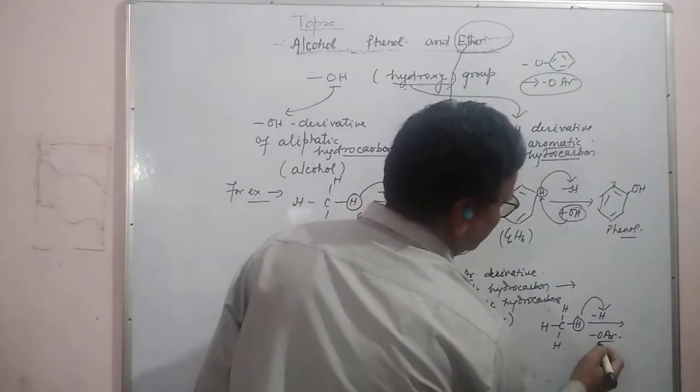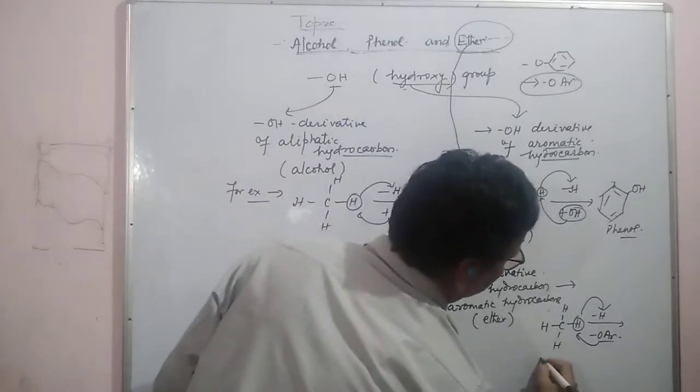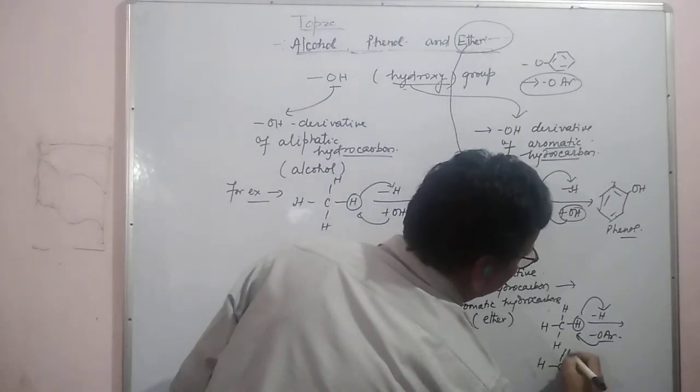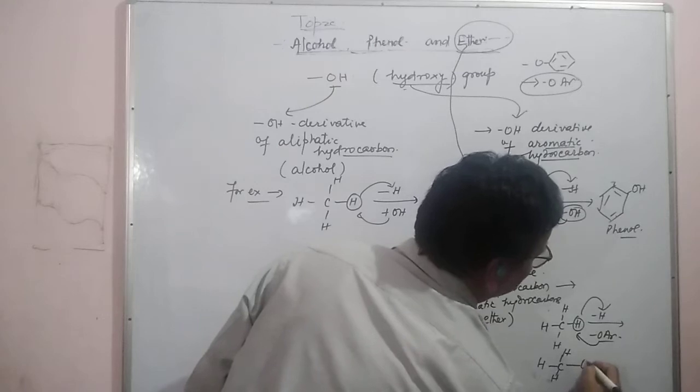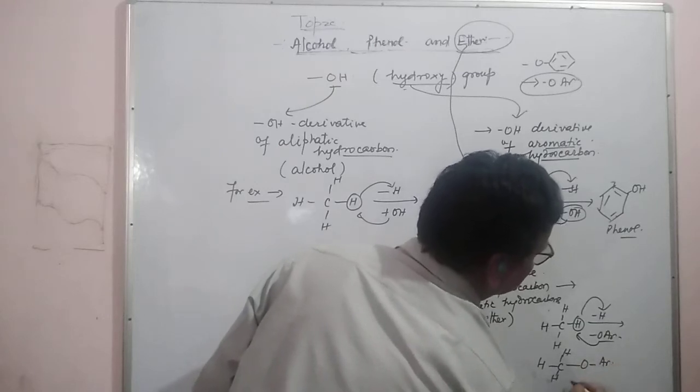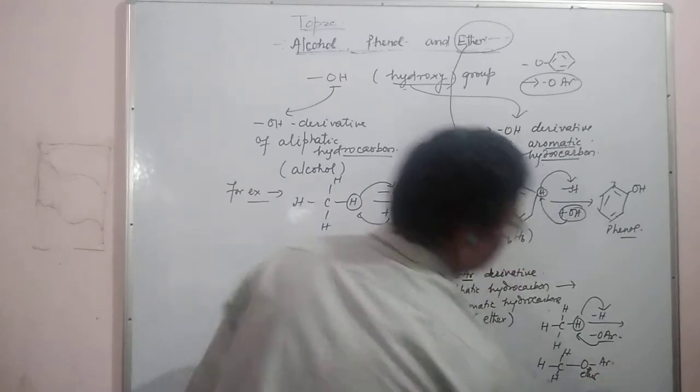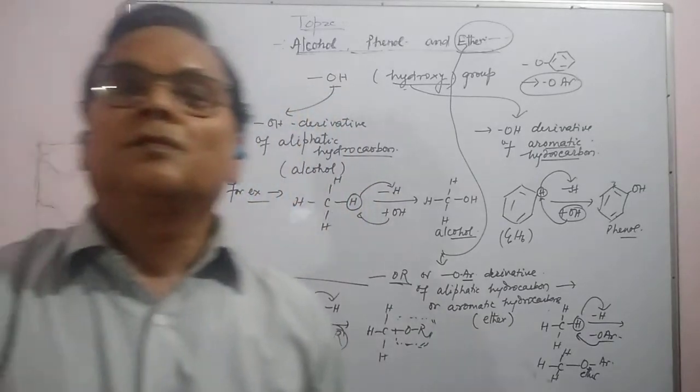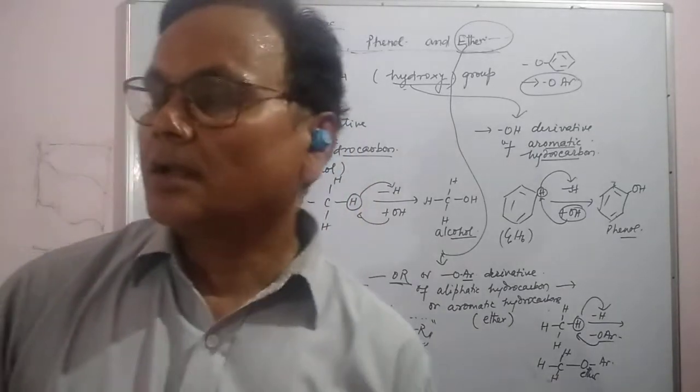When this phenoxy joins here, it forms CH3, O and Ar. This is also an ether. Did you understand clearly?